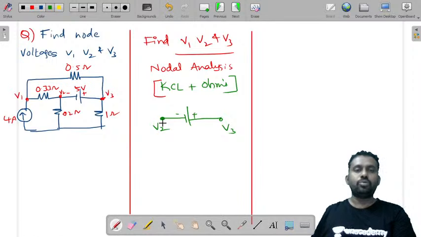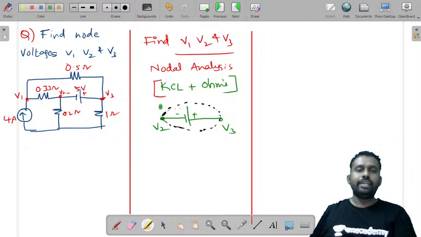So these two nodes combinedly you can call as a super node.